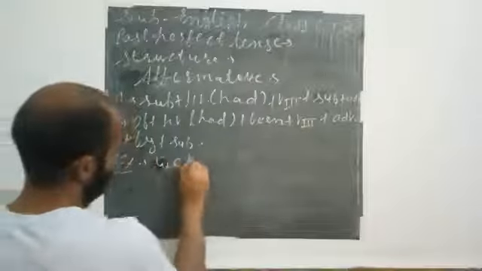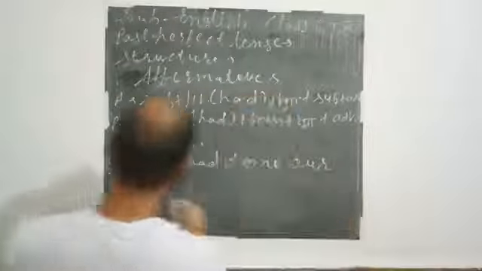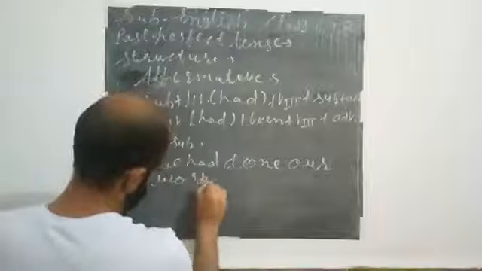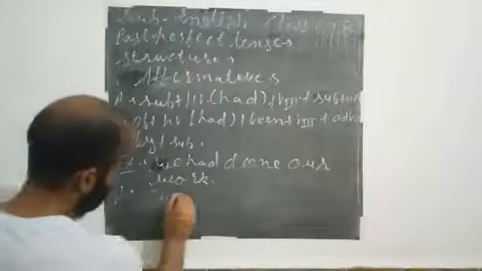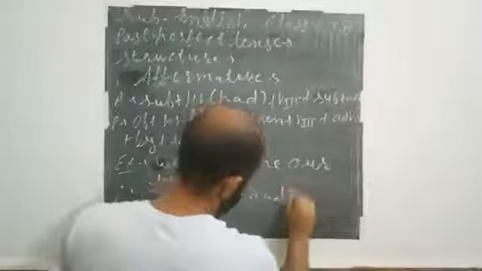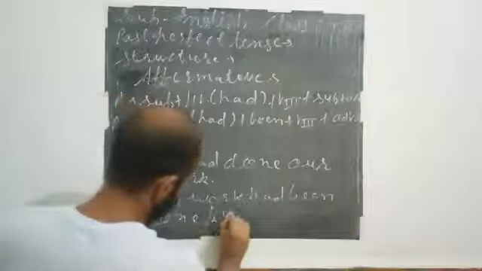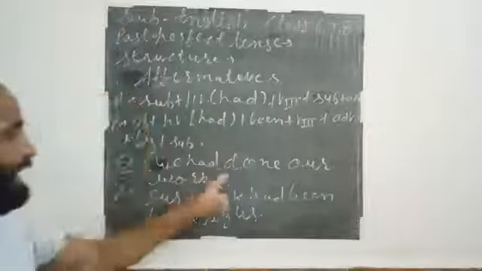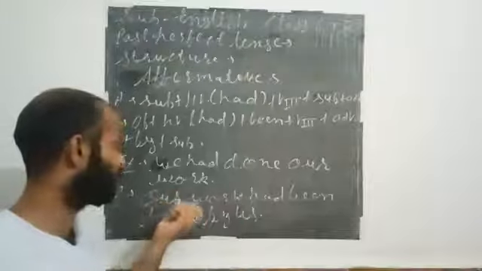And the example is, we had done our work. Passive of this sentence, our work had been done by us. We had done our work, and the passive of this sentence, our work had been done by us.